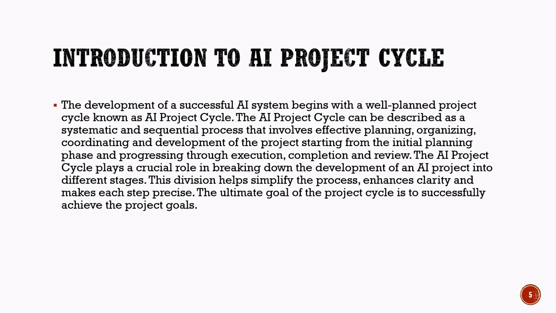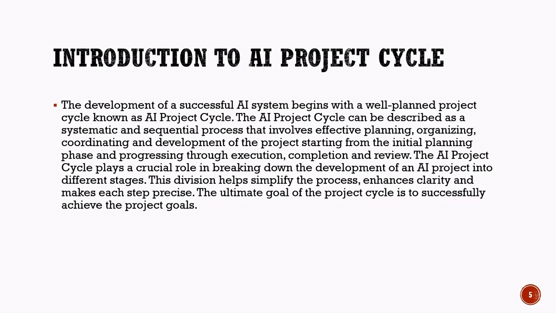The process starts from identifying and planning the problem. Then it moves through different stages such as collecting data, analyzing data, building AI models, testing the model, and finally deploying the solution for real-world use. Each stage in the AI project cycle has a specific purpose. Breaking the project into smaller stages makes the work easier to understand and manage. It also improves clarity and helps reduce mistakes during development.